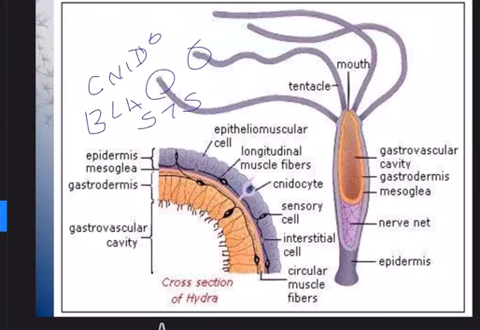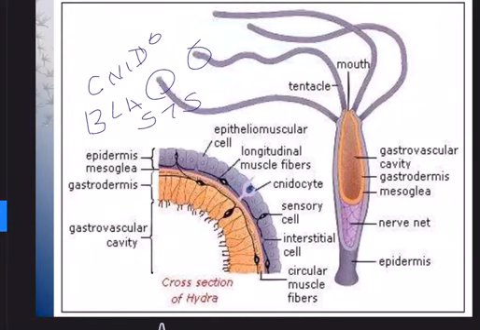And having poison, these cnidoblasts help in 4 ways. Adhesion first. That means when Hydra wants to attach to some substratum, it just takes a reverse position, like head down and legs up. Shirshasana it will do, and with the help of tentacles, with the help of cnidoblasts, it stings the substratum, attaches to the substratum. Second, food capture.